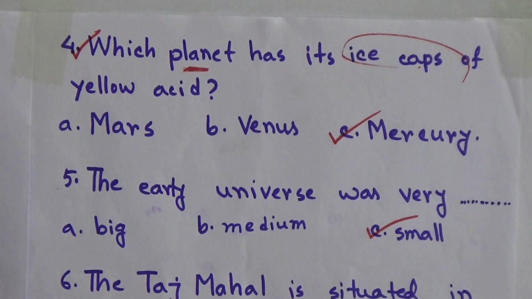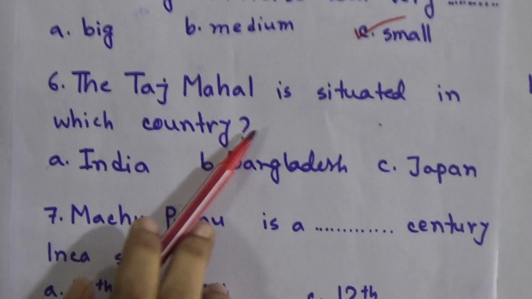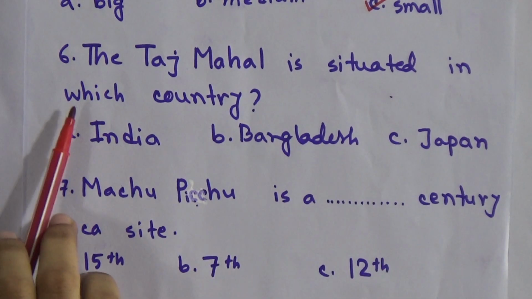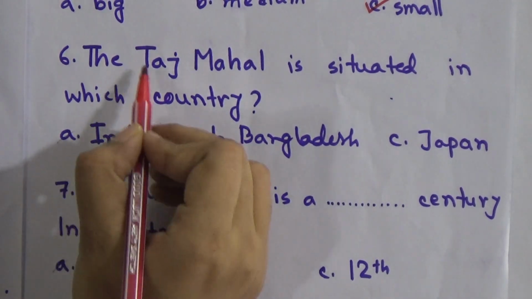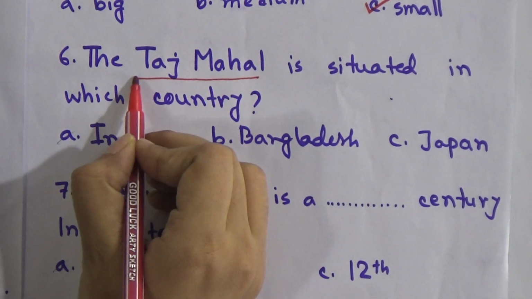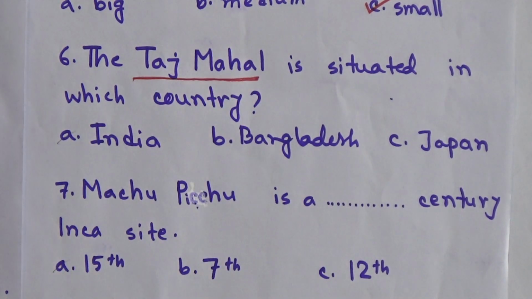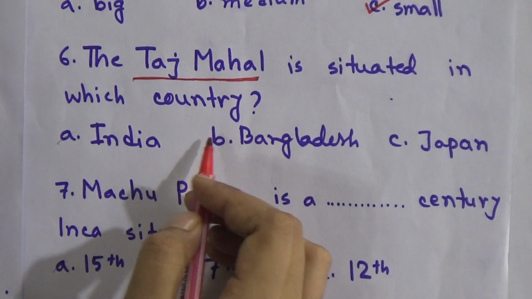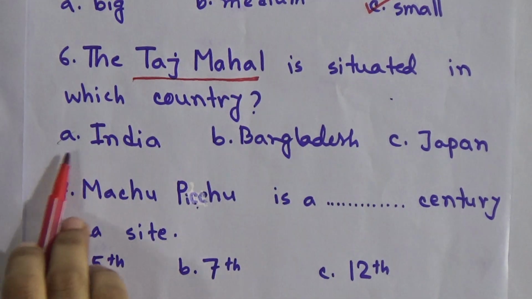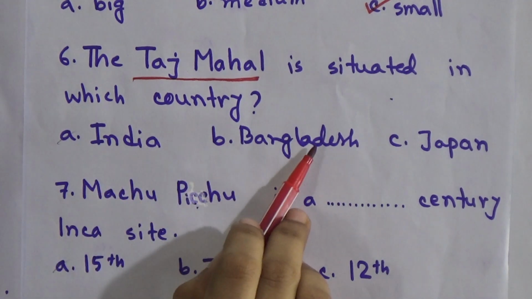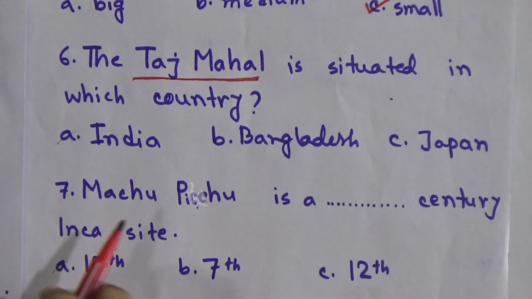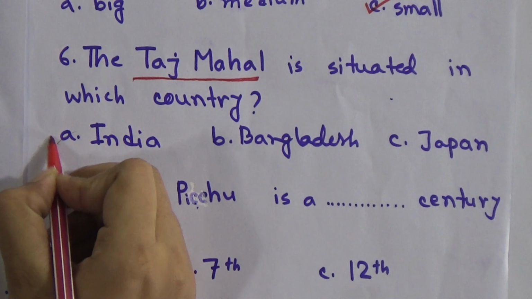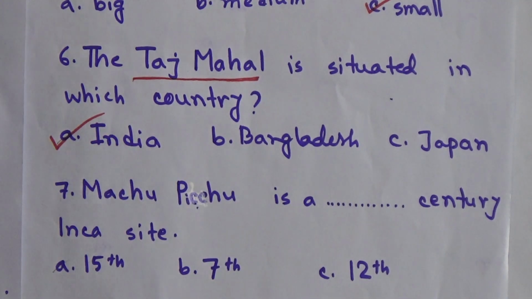And then the 6th number, the Taj Mahal is situated in which country? As we know, Taj Mahal is very popular in the world, and we need to know in which country this is situated. The countries are given here: India, Bangladesh, Japan. We need to find out the correct answer. The correct answer is India. So Taj Mahal is situated in India.